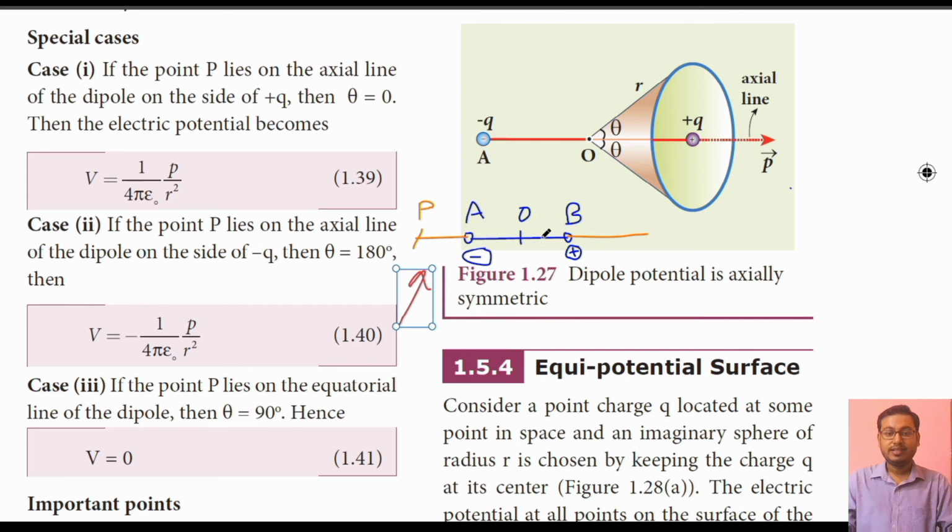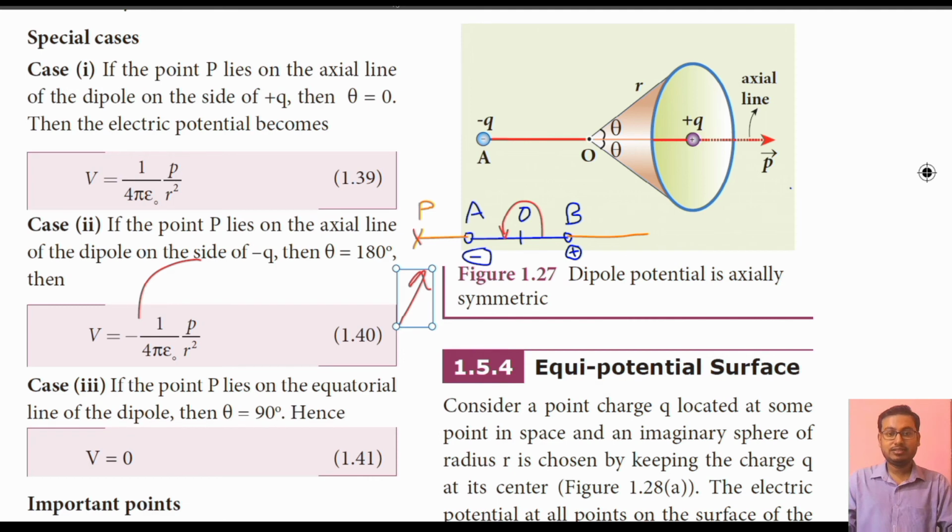This angle from here to here will be equal to 180 degree, taking the positive x-axis in anti-clockwise direction. In that situation V is equal to 1 by 4 pi epsilon naught into P by R square into cos 180 degree, and cos 180 degree is equal to minus 1. So here a minus sign has come, that V is equal to minus 1 by 4 pi epsilon naught into P by R square.